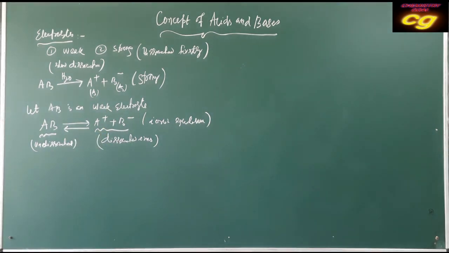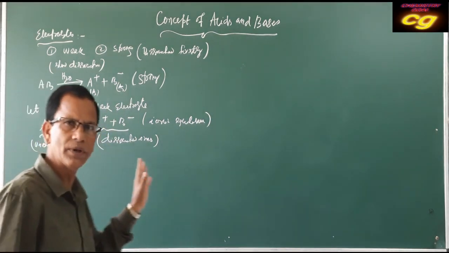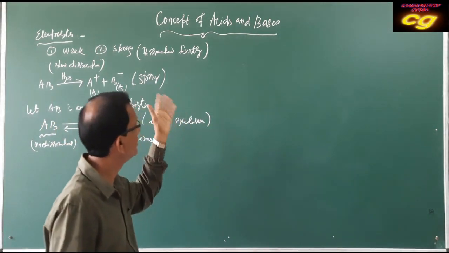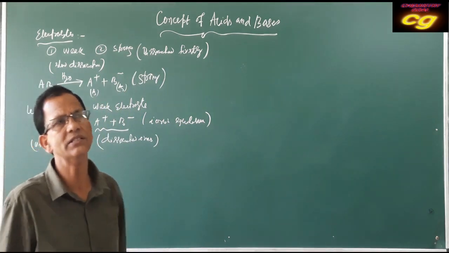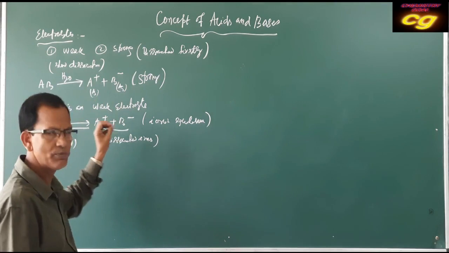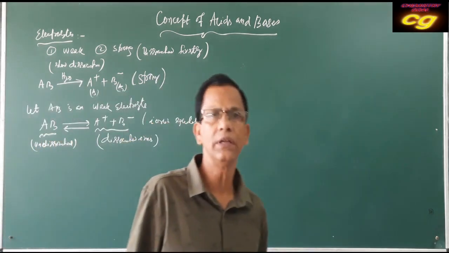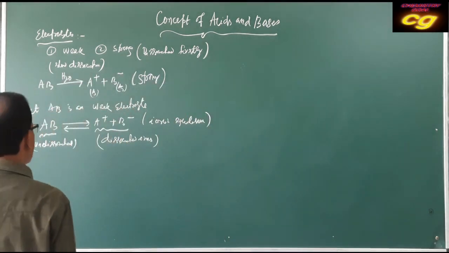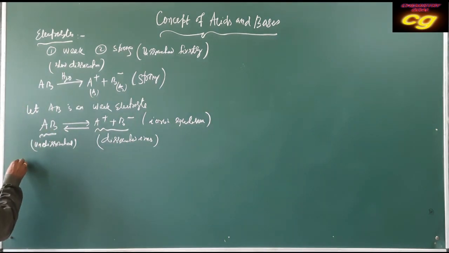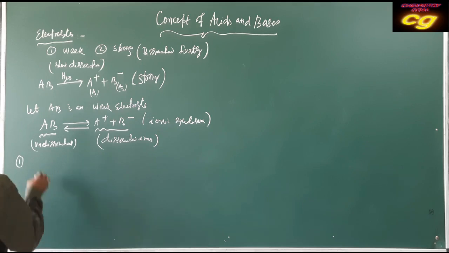Okay, so this is the concept of electrolytes. Then what are the definitions of acids and bases? We will define them using the ionic equilibrium concept. What are acids? The first concept is the Arrhenius concept.